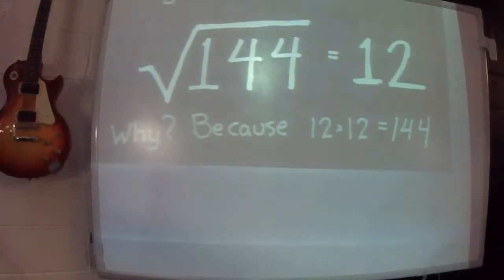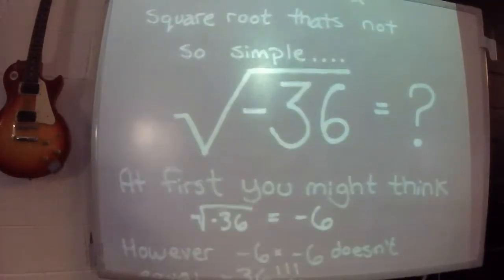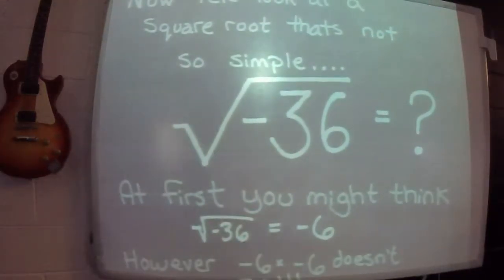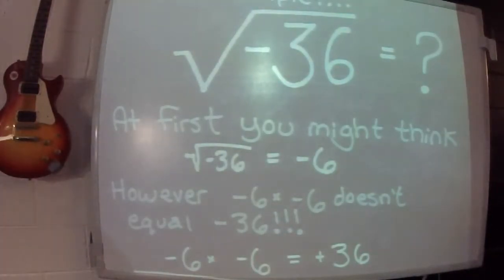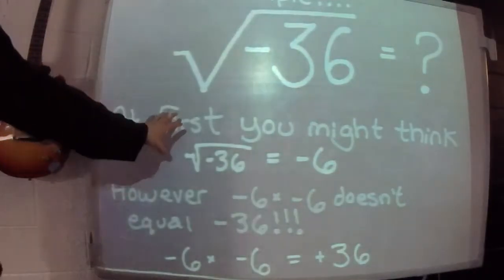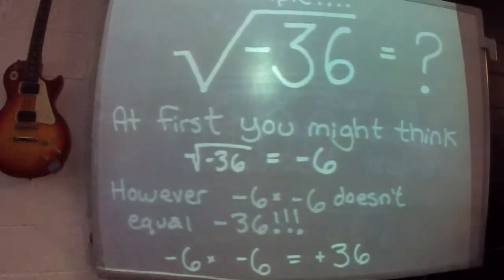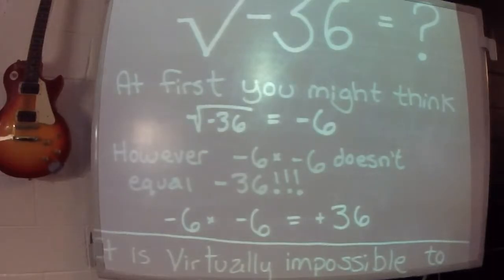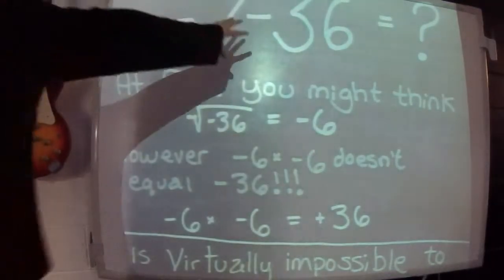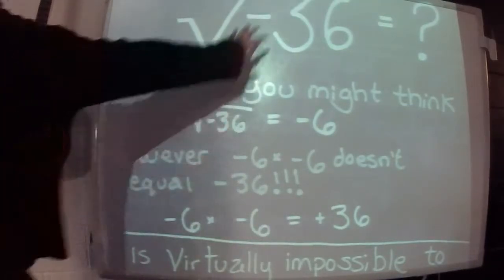The problem we're going to see comes from something like this. What we have here is a square root that's not as simple. What is the square root of negative 36? The very first thought is, okay, the square root of 36 would be 6. So if you have the square root of negative 36, you might think, well, if it's negative 36, then it's negative 6. But negative 6 times negative 6 will never give you negative 36. Negative 6 times negative 6 is actually positive 36, so that's not it.